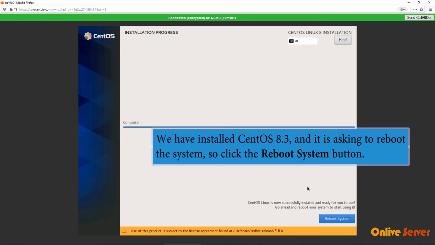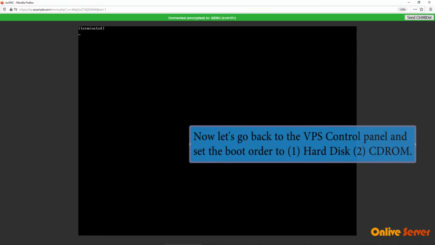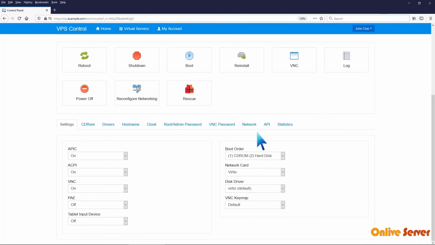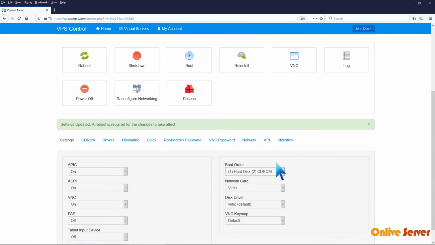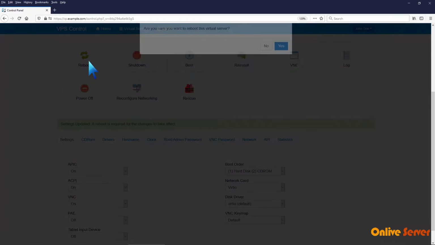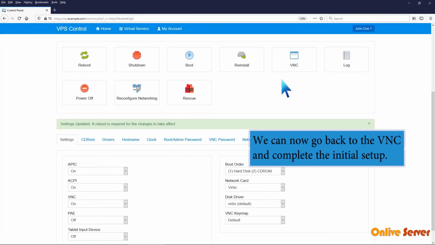We have installed CentOS 8.3 and it is asking to reboot the system, so click the Reboot System button. Now let's go back to the VPS control panel and set the boot order to hard disk Cd-Rom. Reboot for the changes to take effect. We can now go back to the VNC and complete the initial setup.